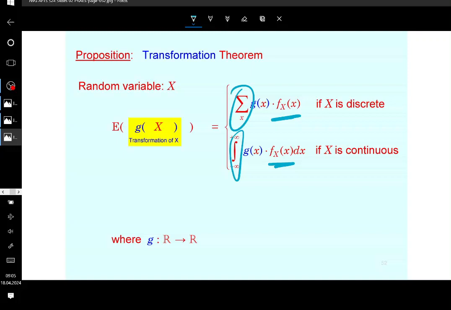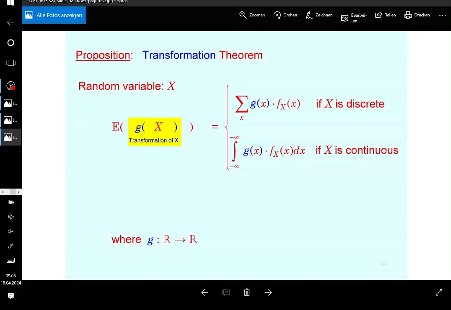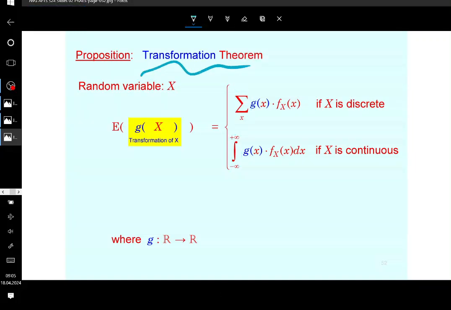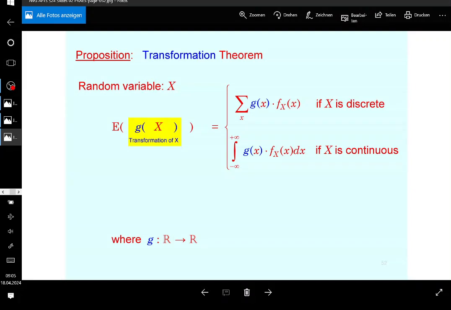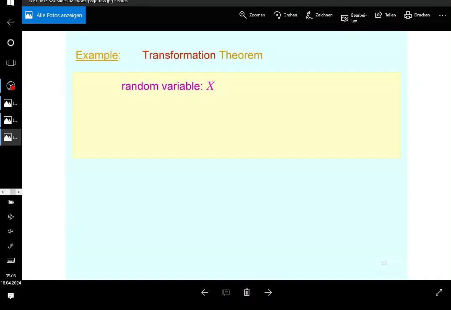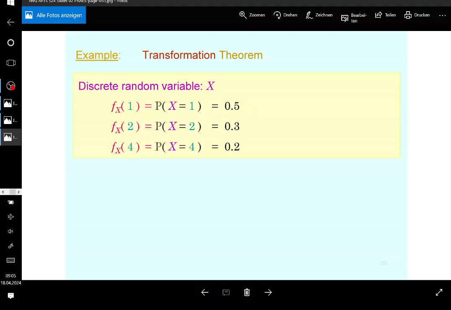So again, we did this last time, and basically this is an extension to this, and this is a generalization. Okay, so if the transformation is linear, then again, you can take it out from the expectation operator, because the expectation of a linear transformation, as I said before, is a linear transformation of the expectation. So that's that. All right, guys? So now I'm going to show you how this works basically for the discrete case, and for the discrete case only, that's quite straightforward. Okay, so let's say you have a discrete random variable, and this is the distribution of it. Okay, so this is the same example as I did basically yesterday, so I'm picking the same example.